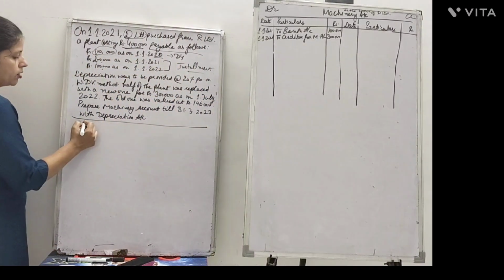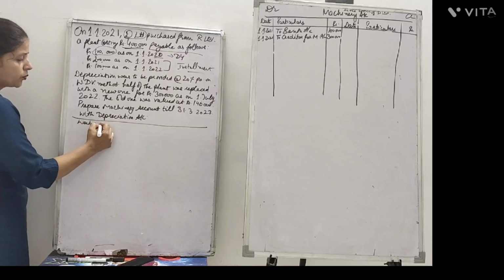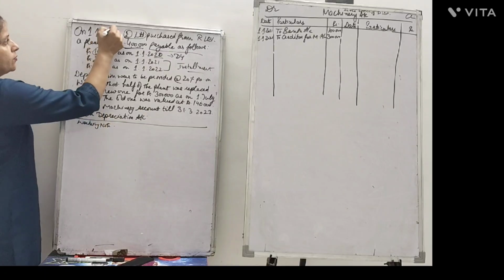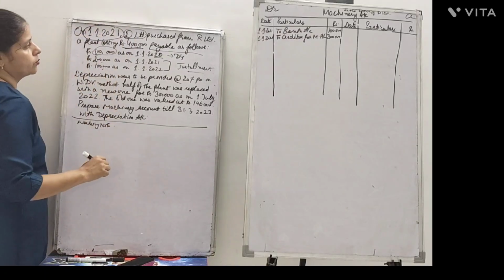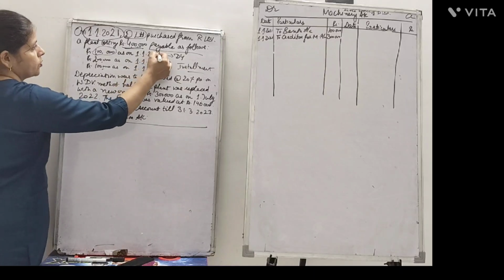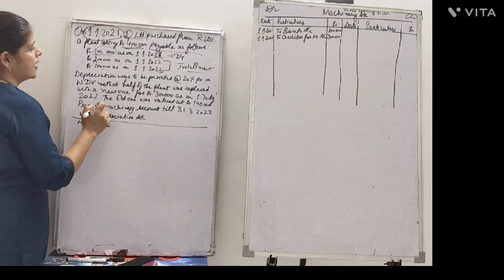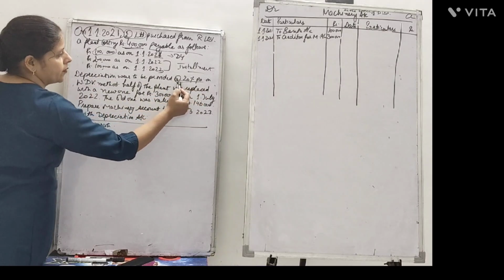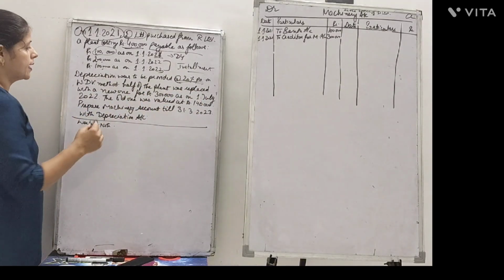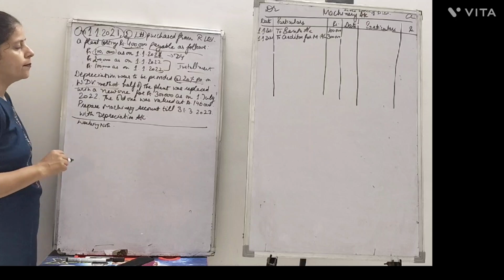This is my working note space. So, working note for the asset. The asset was purchased on 1st of January 2021, and the depreciation is to be provided at the rate of 20% per annum on written down value method.